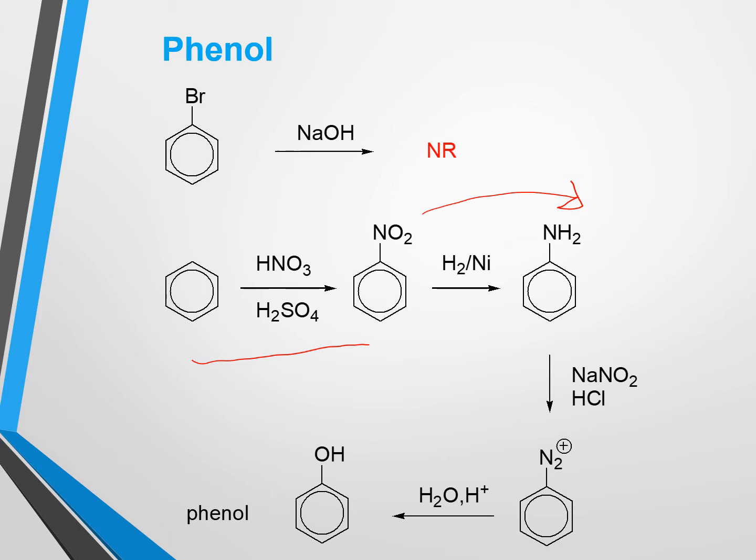After getting benzene diazonium chloride, we can go for acidic hydrolysis, and in that case benzene diazonium chloride will be converted to phenol. So using this synthetic step we can prepare phenol from benzene or from nitrobenzene. We can start from aniline or even we can start from benzene diazonium chloride. It depends on your necessity, which is available and which starting material you can use for the preparation of phenol.